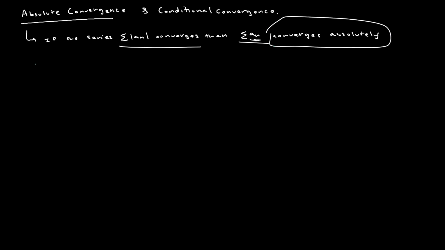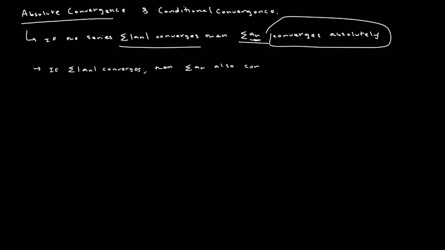And a corollary of that is, if we're just given that this series converges, then that implies that our series without the absolute value also converges.